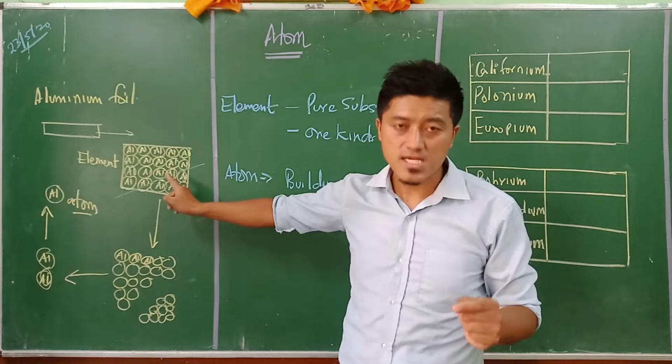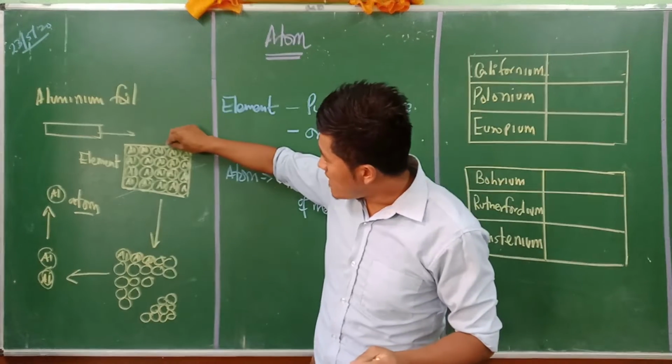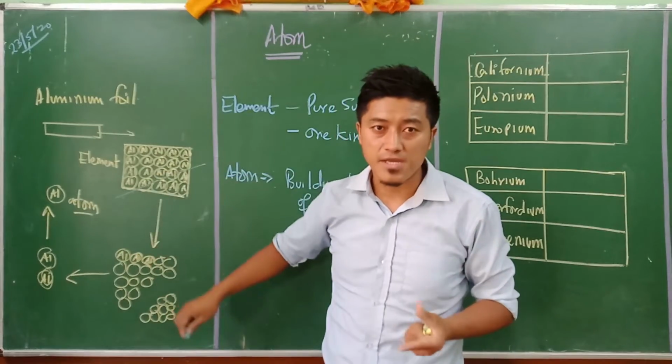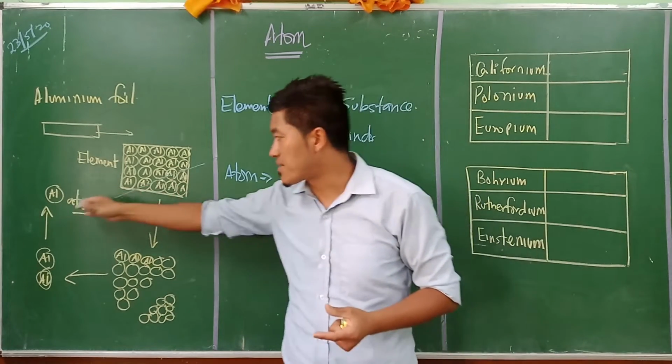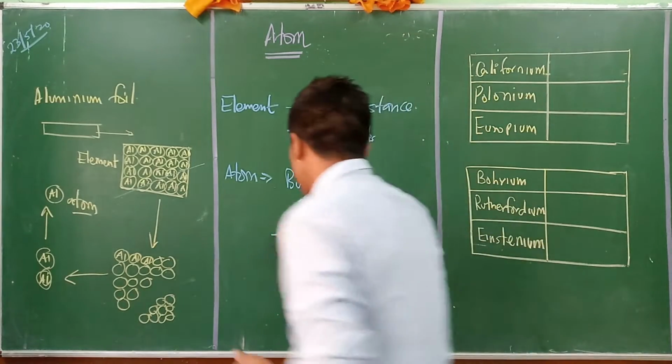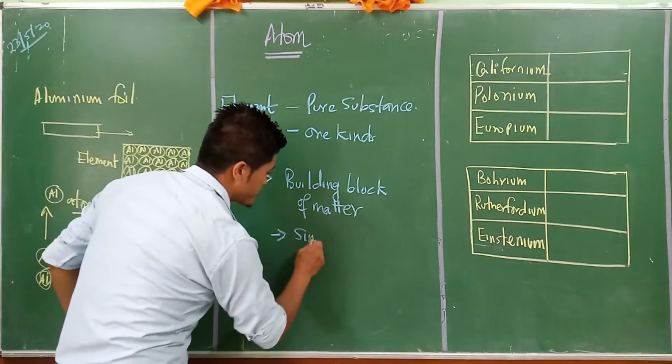If this aluminium element is really light by nature, you can conclude that aluminium atoms are also very light by nature. Understand? So they have similar kinds of properties.